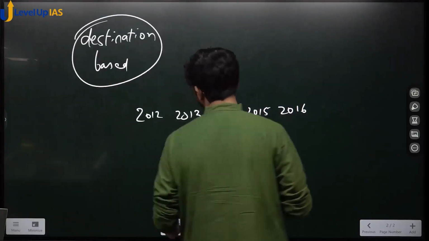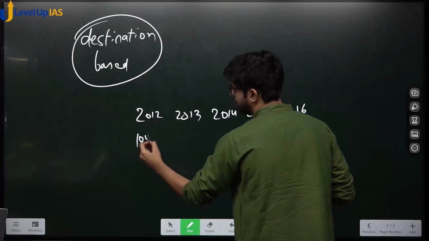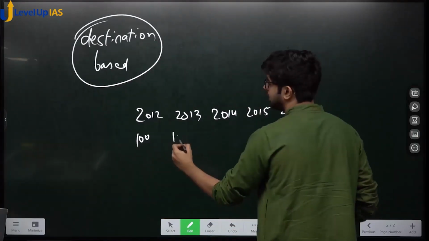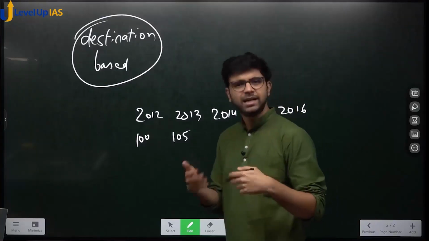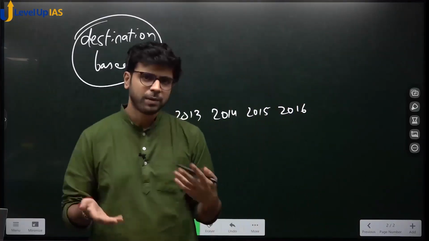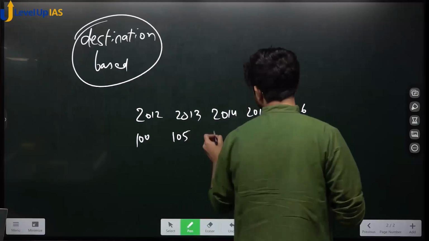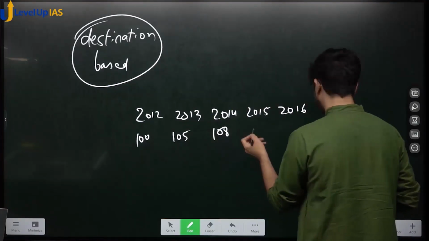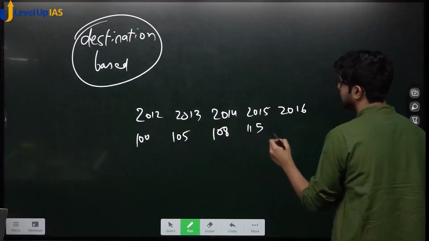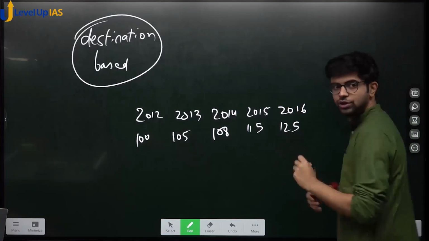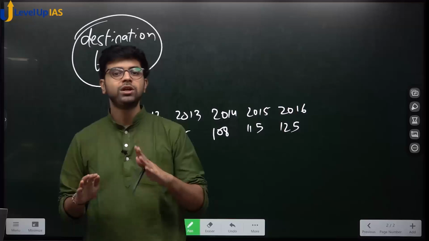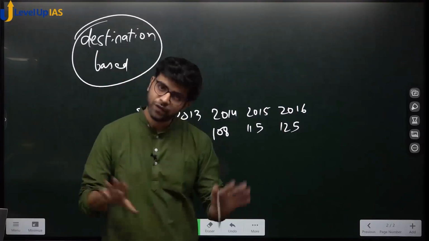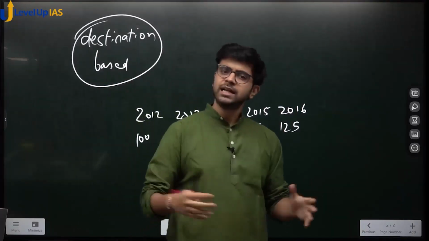So the Maharashtra government said in 2012 my tax collection was 100 crore. In 2013 my tax collection is 105 crores. See, it will keep on increasing normally because industries keep on increasing and people keep on starting businesses. Here it was, let's say, 108 crores. Here it was, let's say, 115 crores. Here it was, let's say, 125 crores. Similar projections are given by all the states: how much revenue they would lose if GST comes into effect.